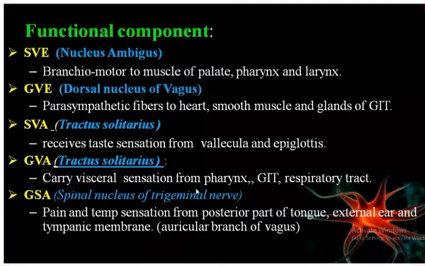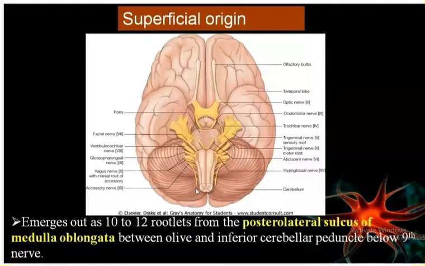Now next, from the superficial origin. Now I think you have already learned about this one. This is the brainstem, midbrain, pons, medulla oblongata. This one is the pyramid. This one is the olive, and behind the olive we have got the posterolateral sulcus. So it will emerge out from the posterolateral sulcus between the olive and inferior cerebellar peduncle below the glossopharyngeal nerve, that is the vagus one. So you can see the vagus one over here. This is the accessory and this one is the hypoglossal. This is how it will come out from the brain.